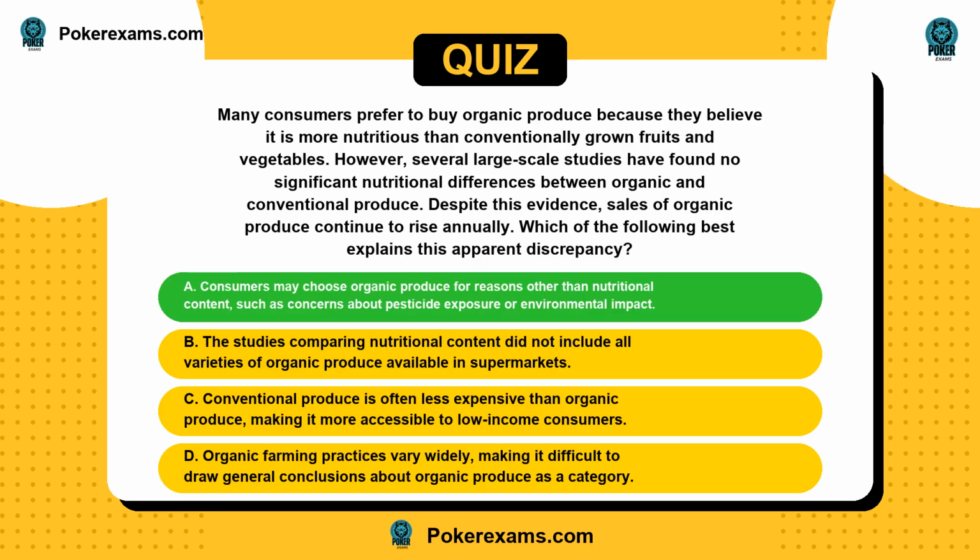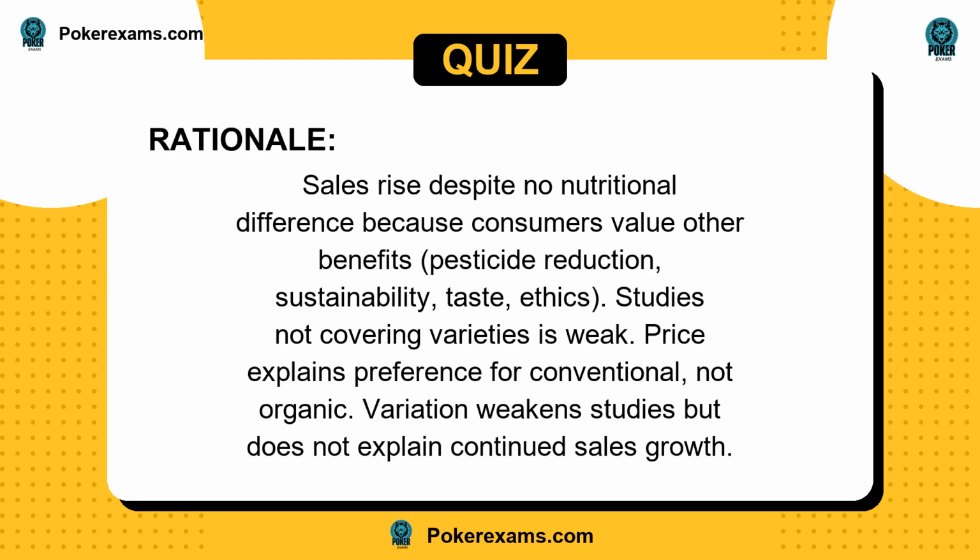The answer is A. Sales rise despite no nutritional difference because consumers value other benefits: pesticide reduction, sustainability, taste, ethics. Studies not covering varieties is weak. Price explains preference for conventional, not organic. Variation weakens studies, but does not explain continued sales growth.